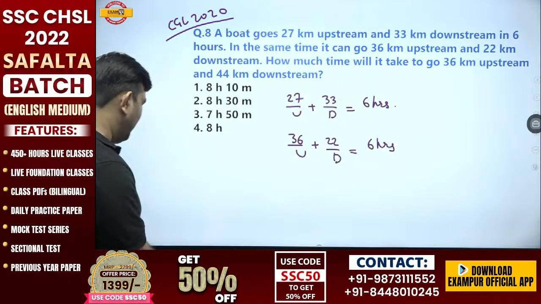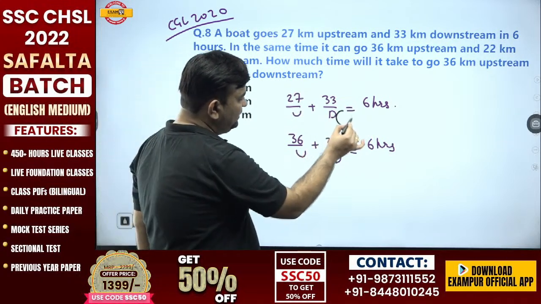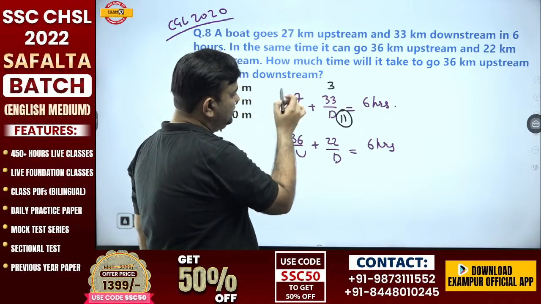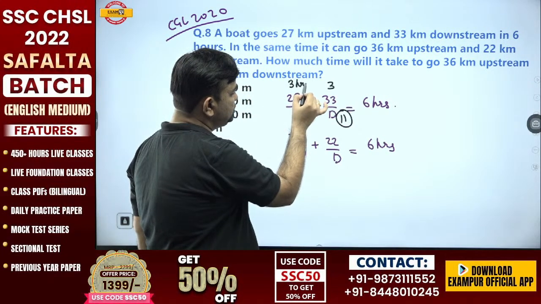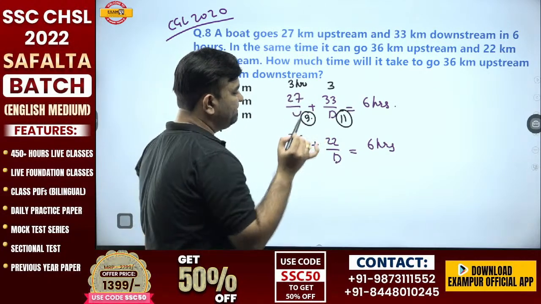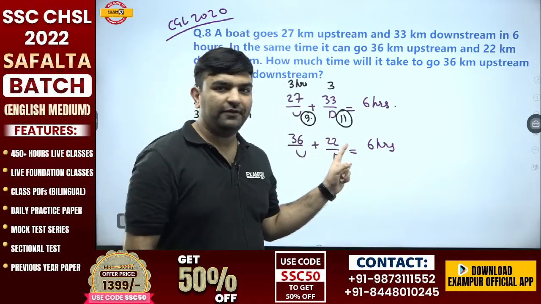So try it by 11. 11, 3 hours over here. So 3 hours is remaining for this portion. So 27 by 3, that is 9. Upstream 9, downstream 11.